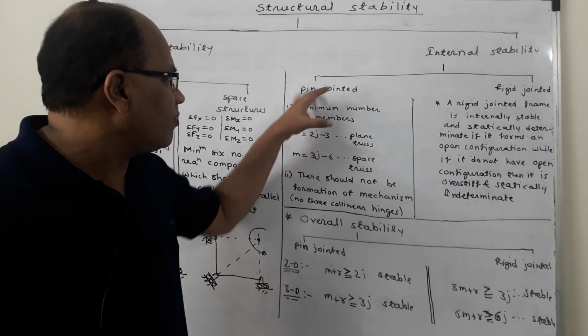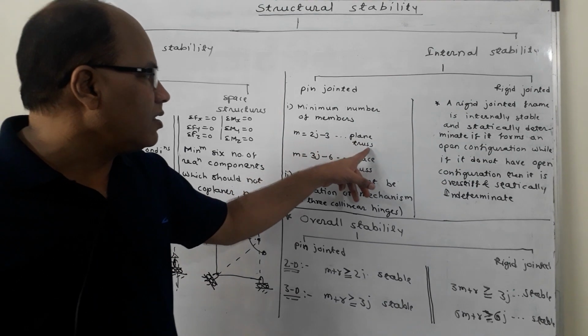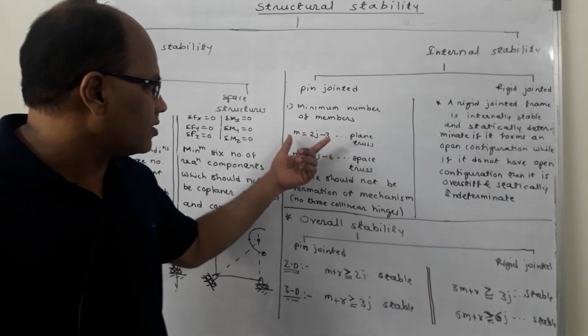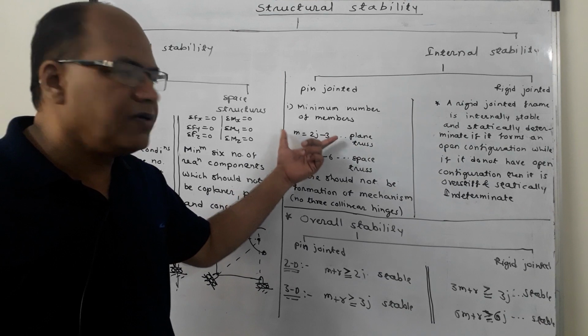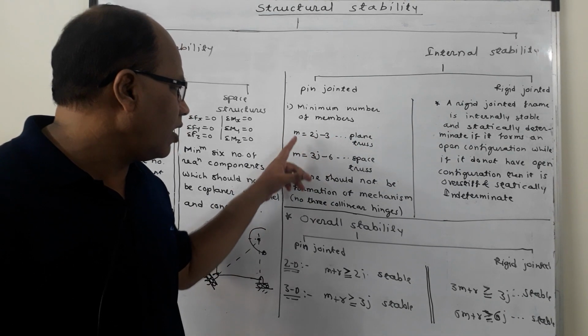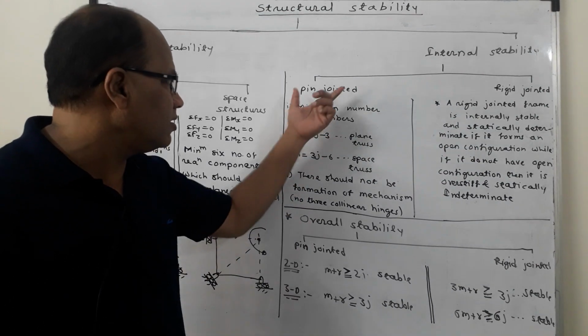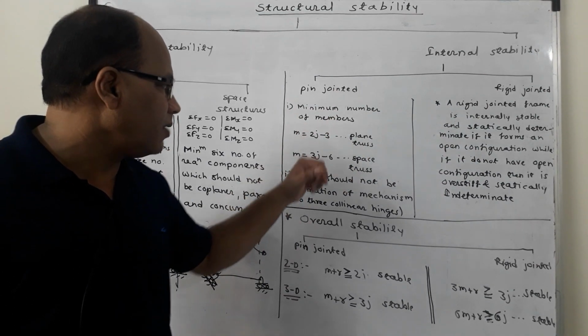Now, in case of pin jointed structures, if it is a plain truss or plain pin jointed structure, the number of members should be equal to 2j minus 3. So, this is the minimum number of members. So, if m is equal to 2j minus 3, the minimum number of members, then the structure is stable if it is a plain truss.